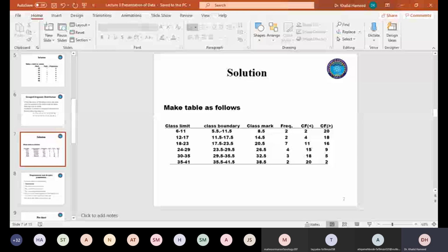Normally it's always recommended that your classes must not be more than 10, because once you have more than 10 classes in any data set, it is going to occupy lots and lots of space. So it's all up to you how many classes you are interested in. There's no fixed rule. It's the responsibility of the researcher.